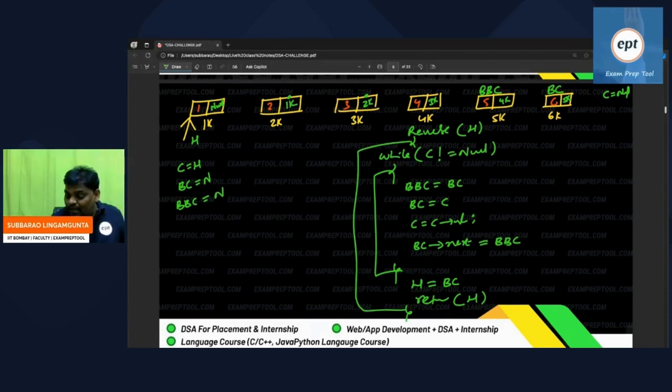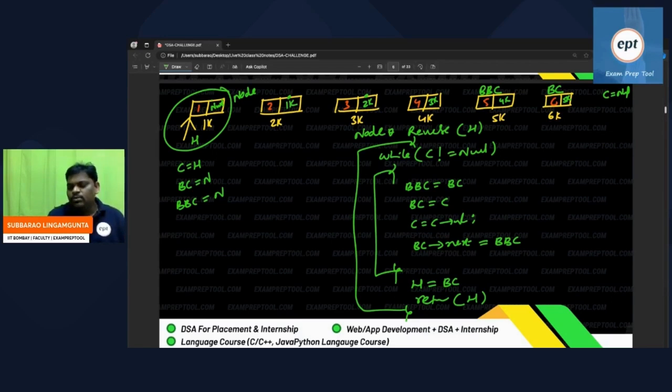Lastly, it is returning an address. Let us assume that the type is node. Because it is an address, node star. Using structures, you can create a type. It depends upon the programming language. Whichever language you want, you can do it. Every node in the linked list has some type. Let us assume that the type of this node is node. So it is returning the address of a node type. So that's it, it is reverse.